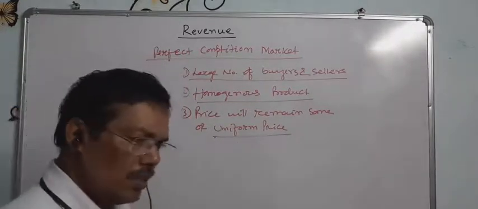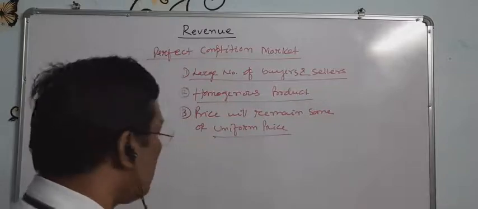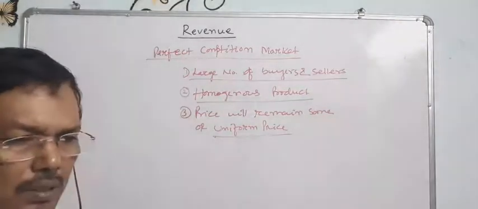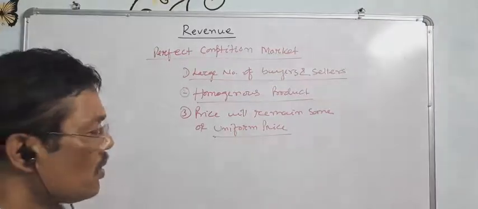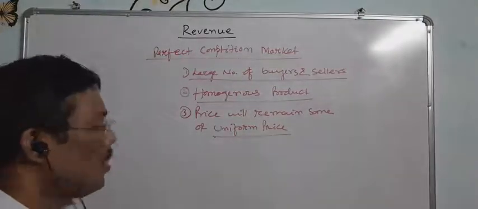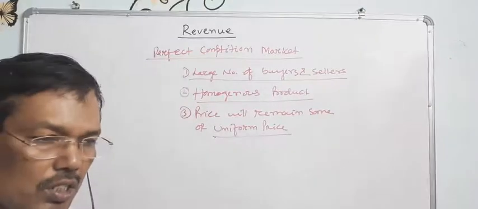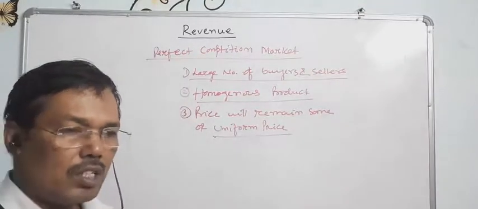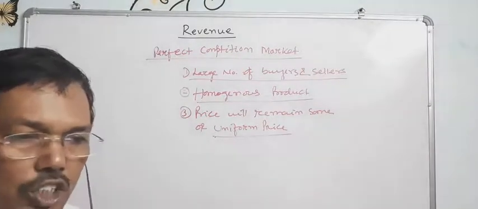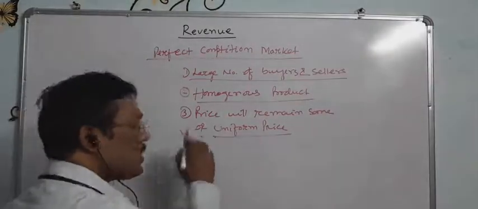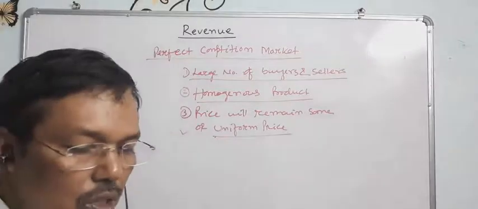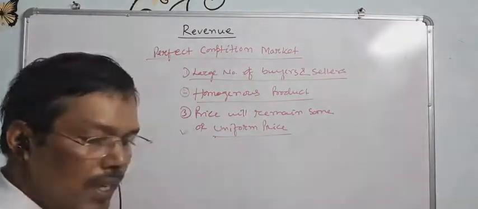These are the main three. Other features are perfect mobility. It means movement from one place to another is easily available. There is no transportation cost, no advertisement cost, no selling cost. If these were included, then the price would not remain the same. So that is called a perfect competition market.